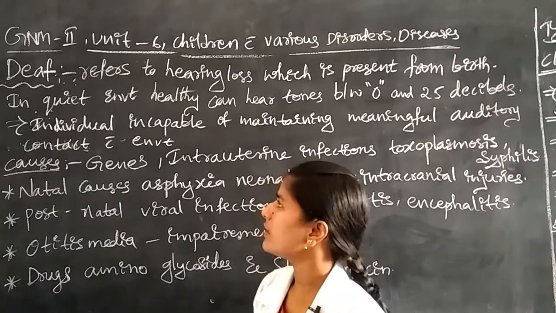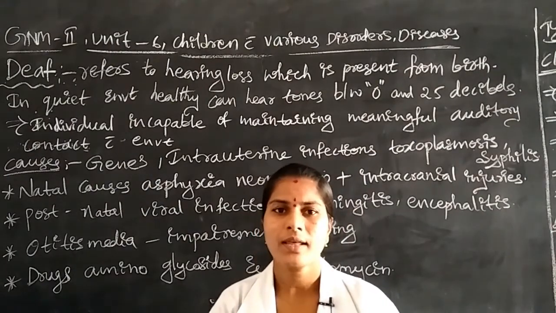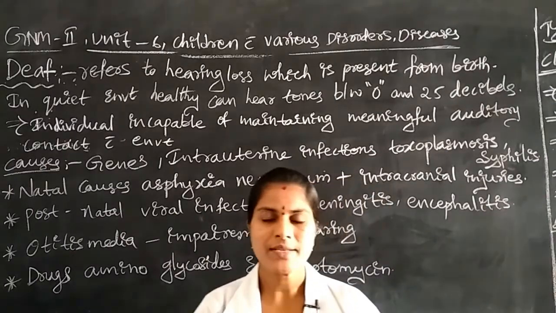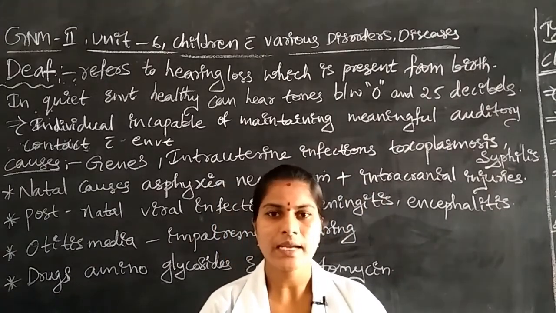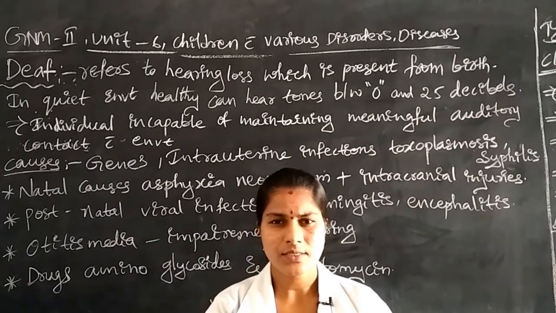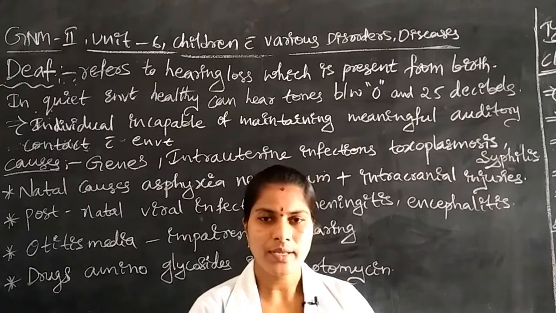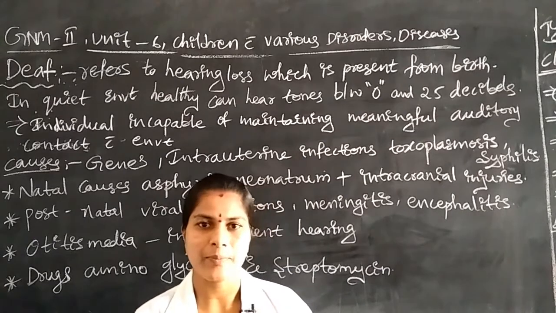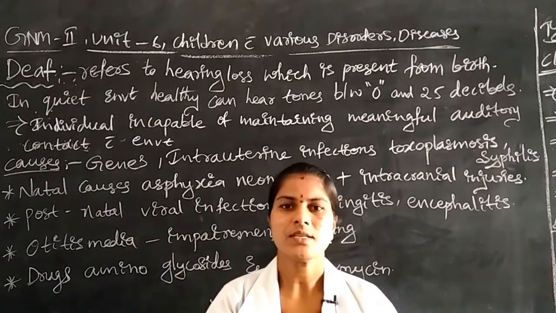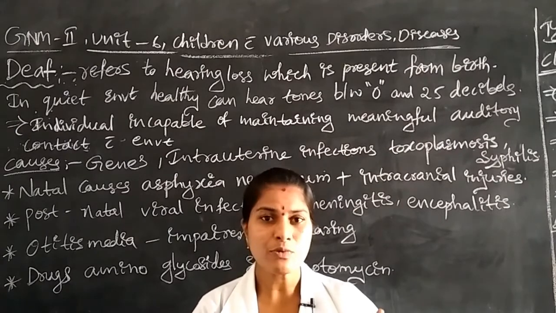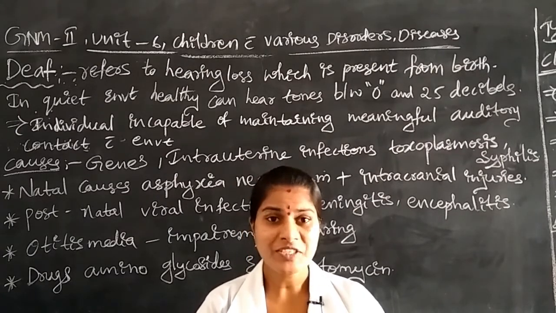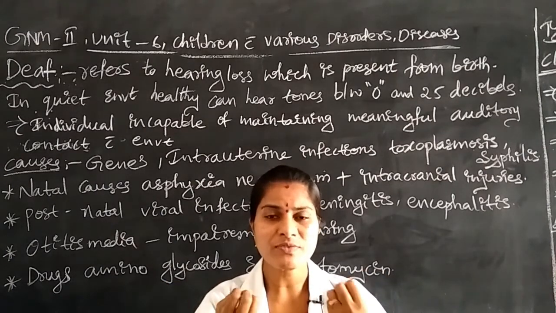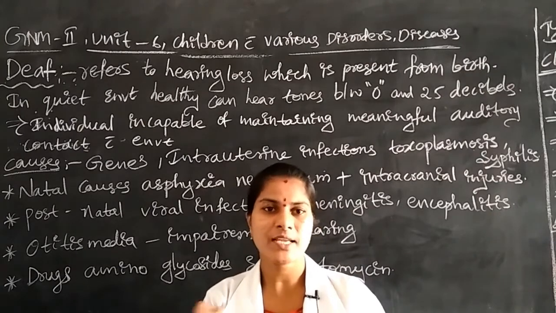First of all, we discuss what the normal hearing capacity is, how the children get sound waves. One structure is there, that is the ear. It has three substructures: the outer ear, middle ear, and inner ear. These are the types of structures in the ear. Here, the external ear receives sound waves which are produced within the external environment, and they are sent to the middle ear.